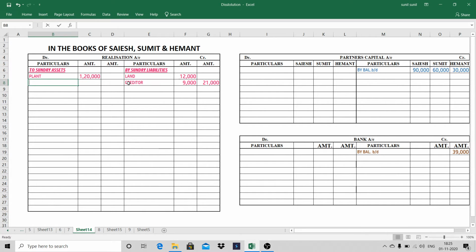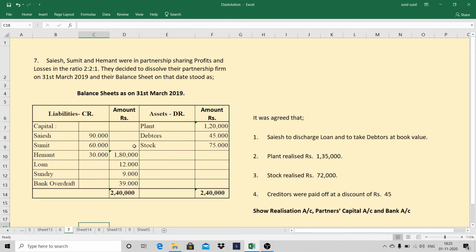Then we are having debtors 45,000. Finally we are having stock 75,000. We'll take total of this in order column, that is 2,40,000. Balance sheet is over. We'll come to the adjustment.